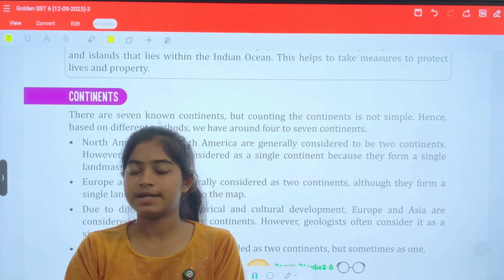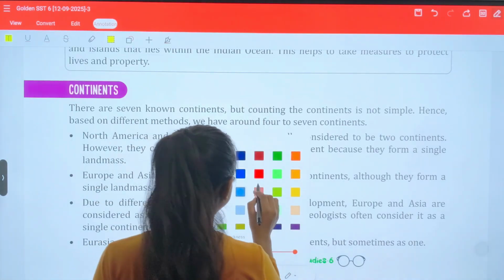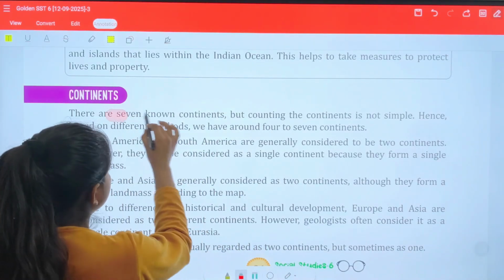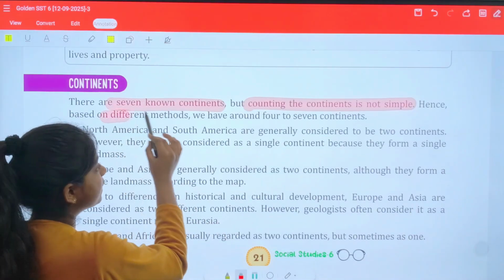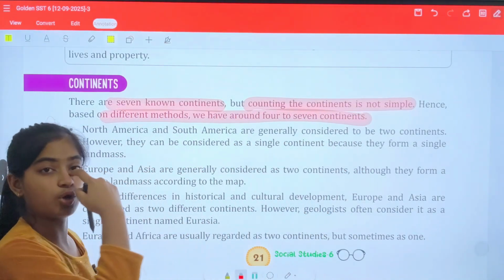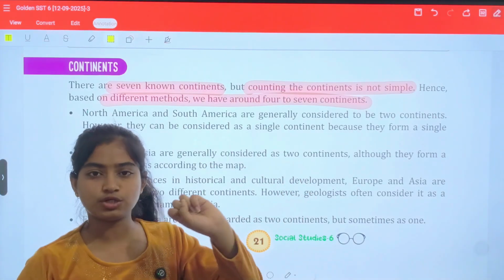Now we are moving on to the landmass part, which is known as continents. There are 7 known continents, but counting the continents is not simple. Hence, based on different methods, we have around 4 to 7 continents. North America and South America are generally considered to be 2 continents.